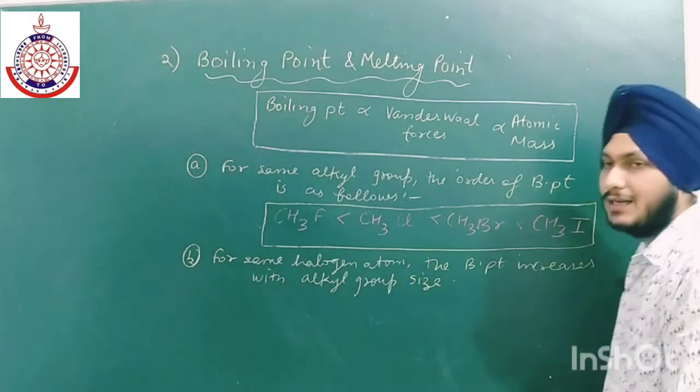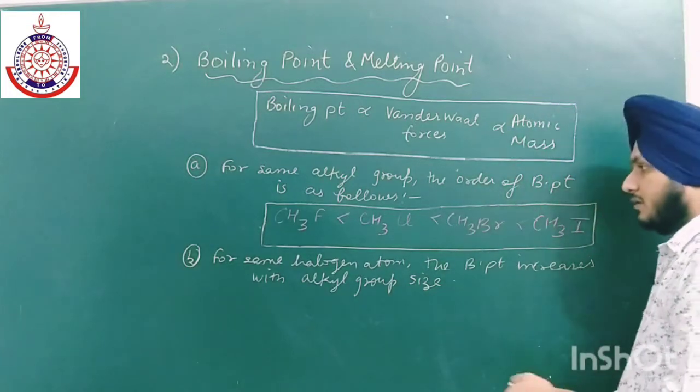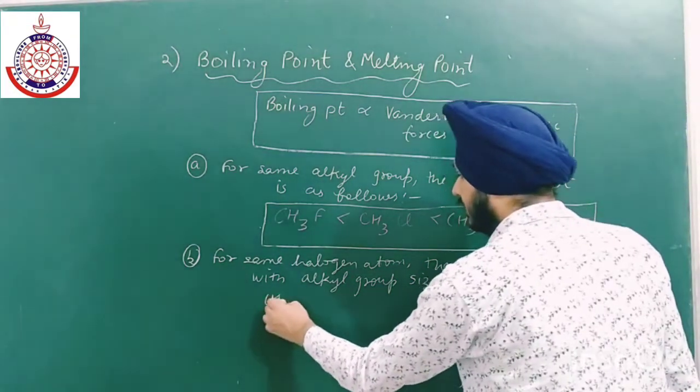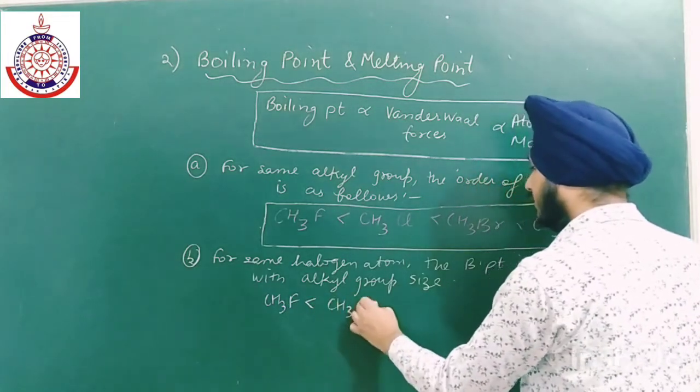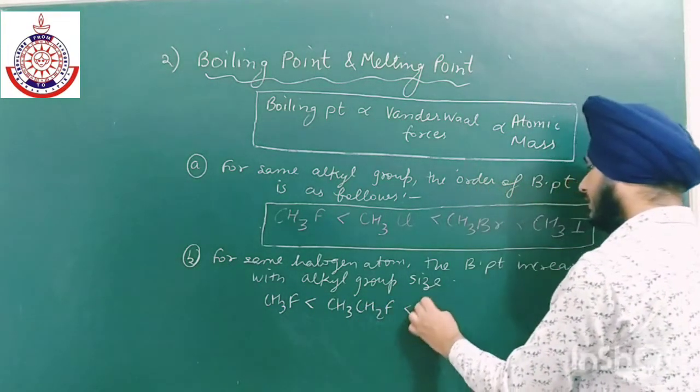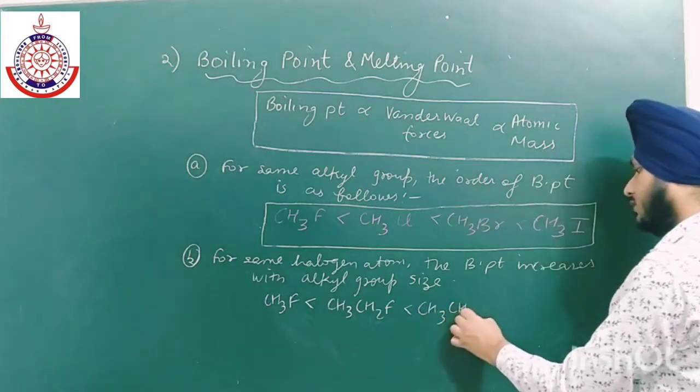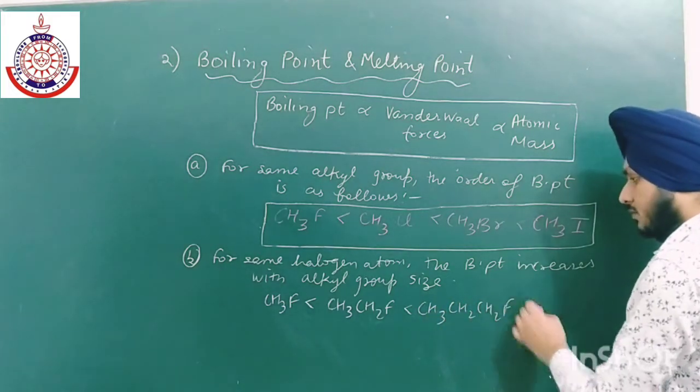As the size of the alkyl group increases, the boiling point will also increase. For example, CH3F is less than CH3CH2F, and then CH3CH2CH2F, and so on.